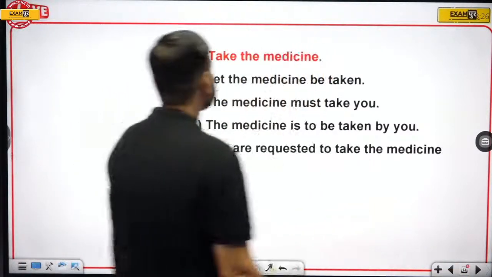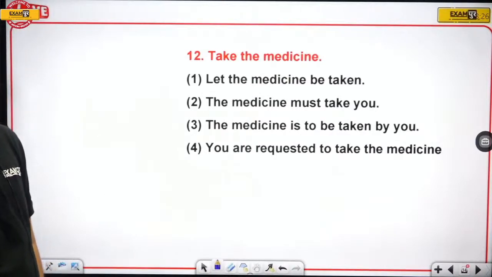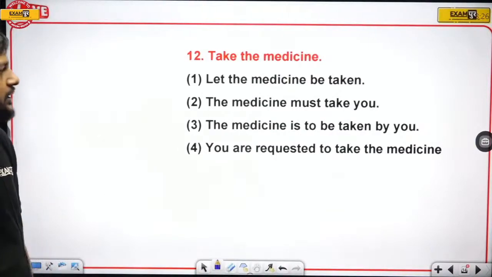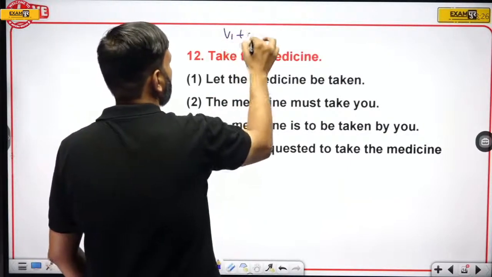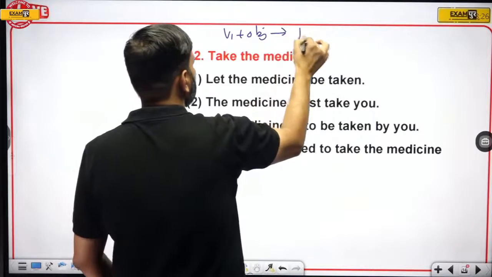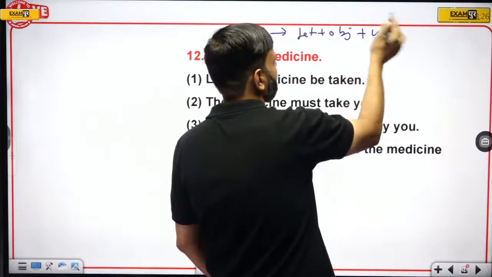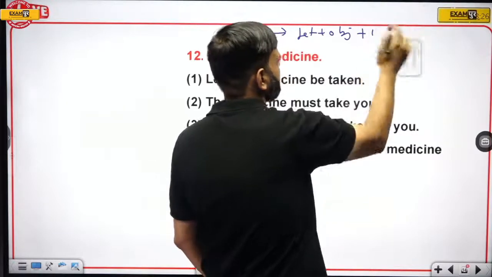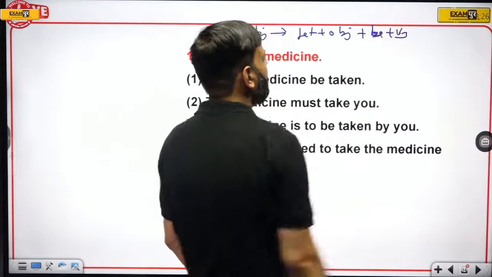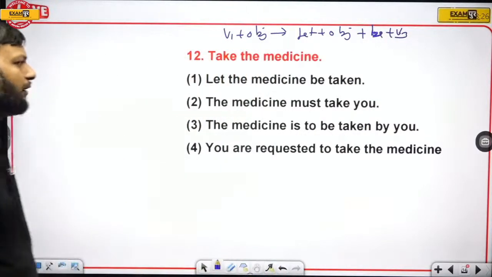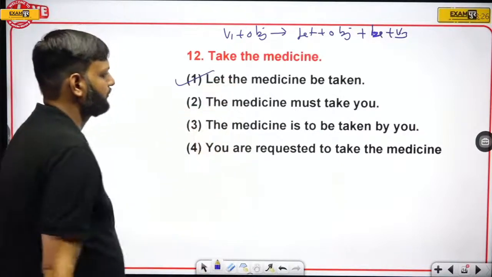Let's see the next one. Take the medicine. So simply first form of verb and object has to be changed into let plus object plus be plus V3. Okay. Let plus object plus be plus V3. Right? So this sentence is right.